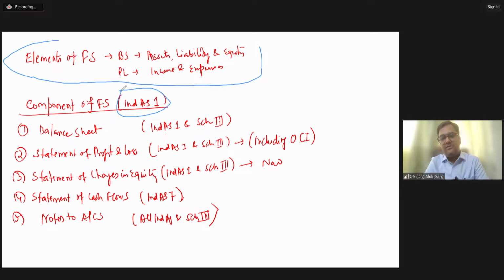Like 31st March. That's why you must have seen that the balance sheet is written as balance sheet as at. Have you ever seen the balance sheet for the year ending? Never, right? Balance sheet is always as at.